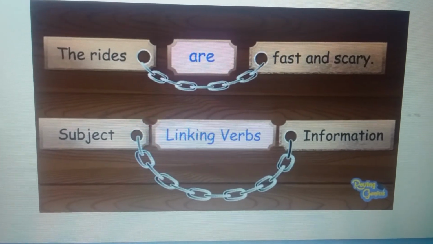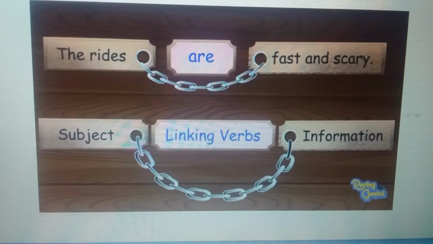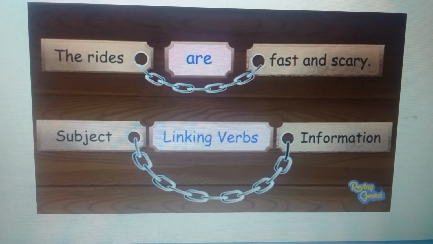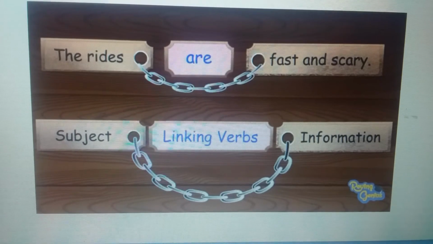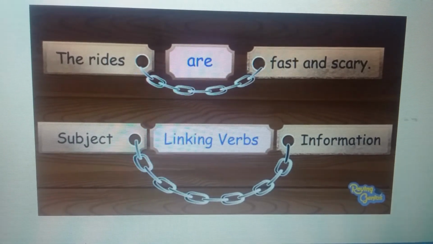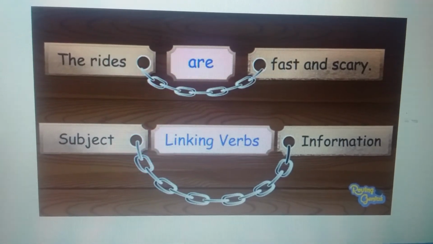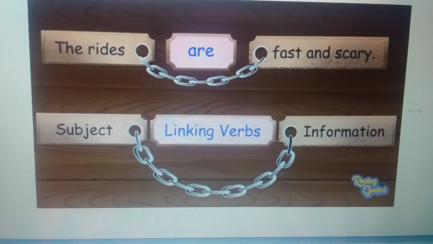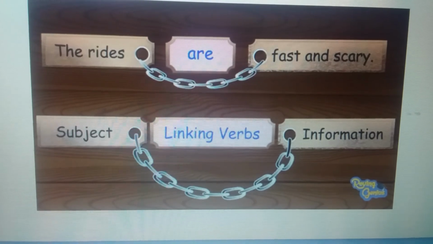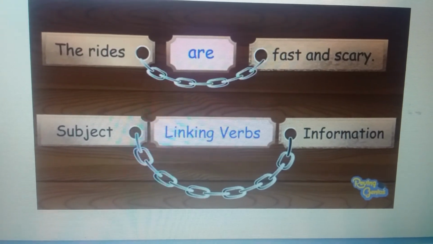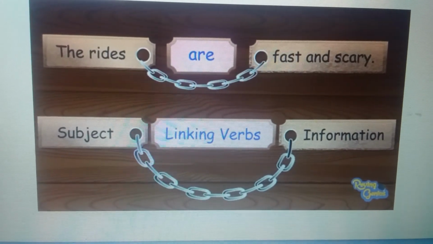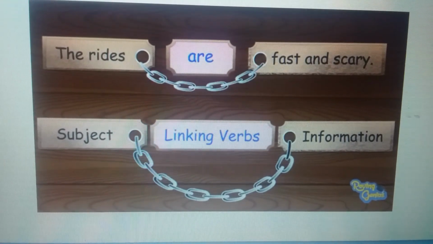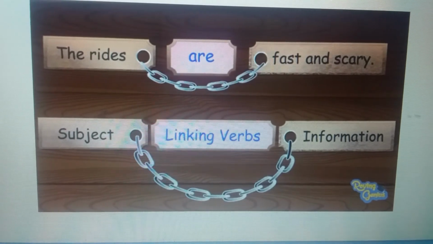See this example. The rides are fast and scary. Here subject is the rides and linking verb is are, and information about rides is fast and scary. So in this sentence there is information about the subject and that's why linking verb has been used. There is no action. Remember, you can't find any action here.